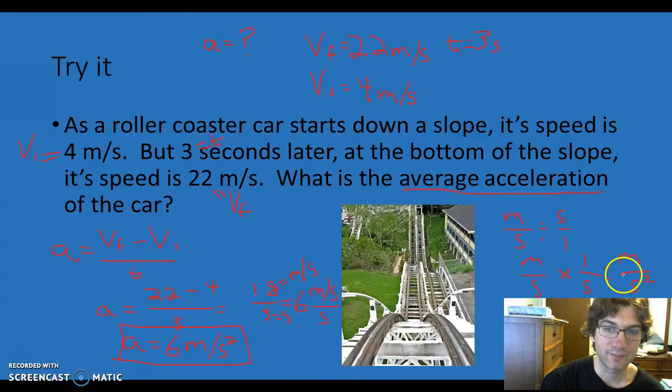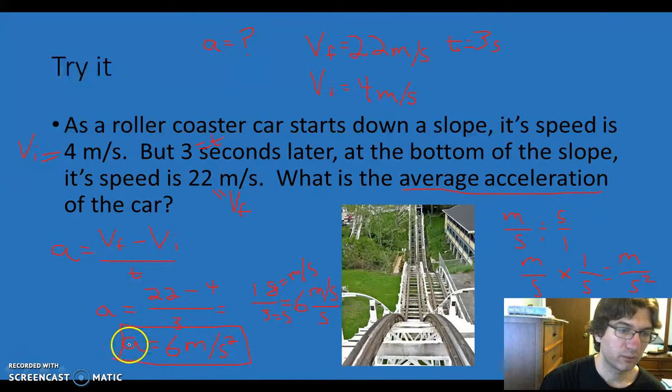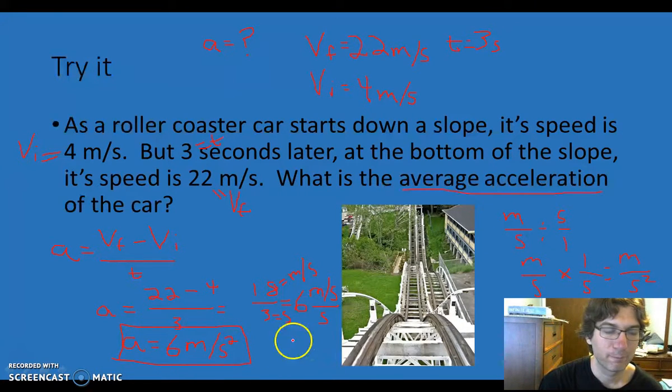Please take note of the unit. Again, if you don't know how to do that, you can rewatch the video. But this here is your work. So make sure I answered the question. Was the average acceleration of the car? Well, the average acceleration of the car is 6 meters per second squared. You will get tons of practice on doing math coming up, but there is your first example.